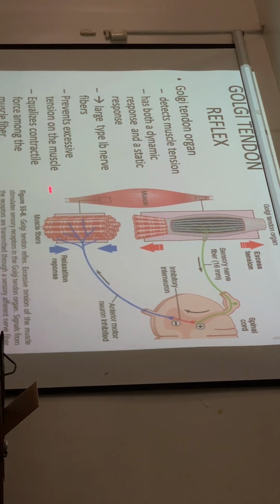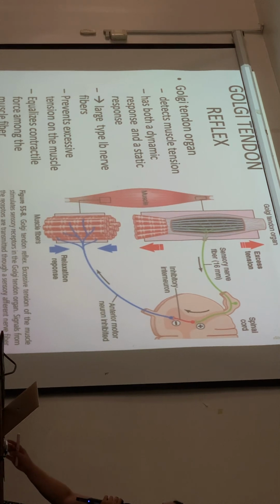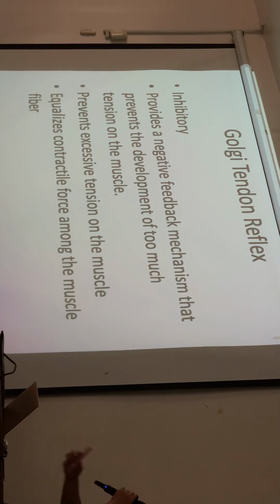These tendon organs prevent excessive tension on the muscle, and they equalize contractile force among the muscle fibers. This is their primary function and importance.